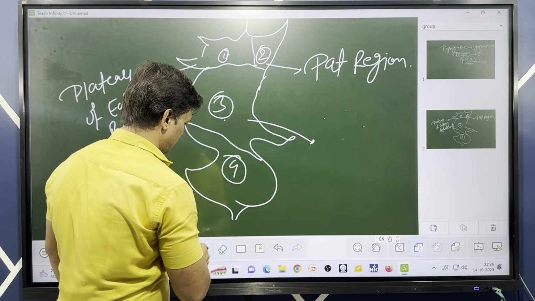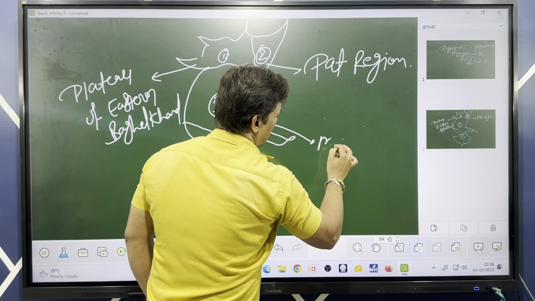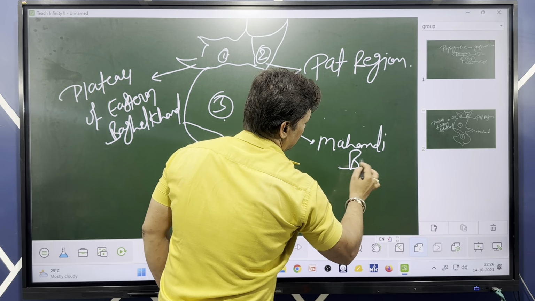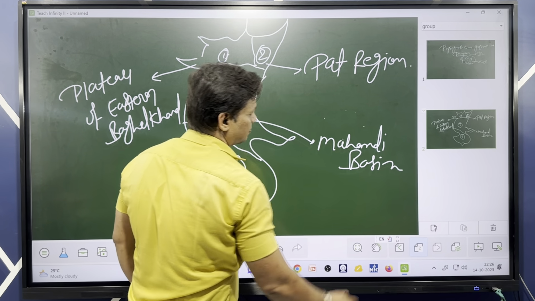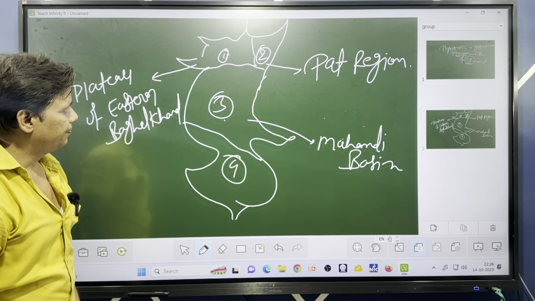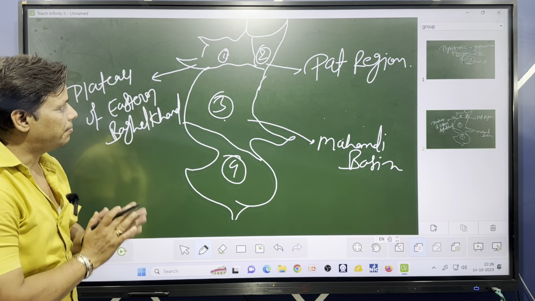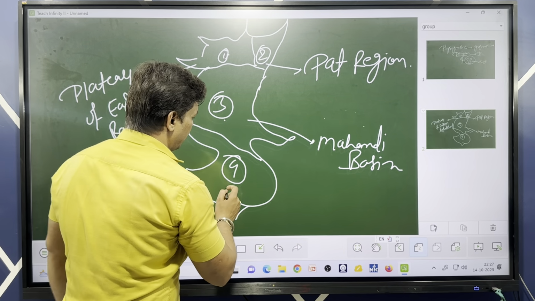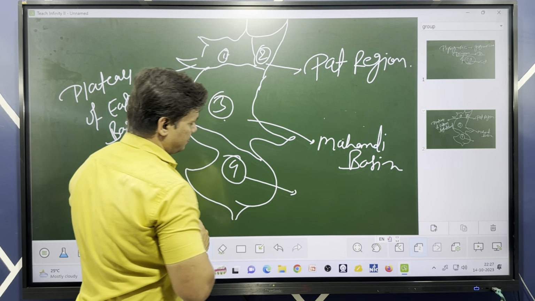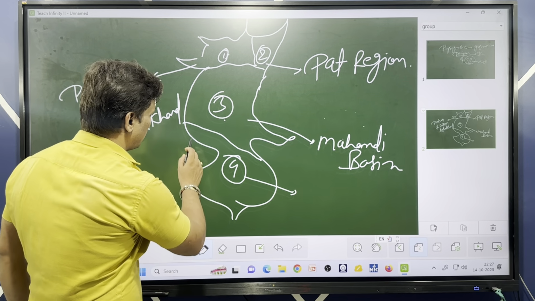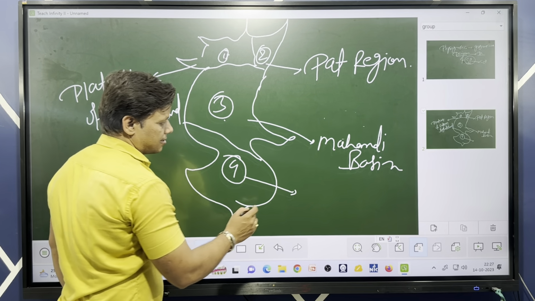Mahanadi Basin, this is the largest part of the complete division. The southern part is also appearing very apparently, and this is the second largest.